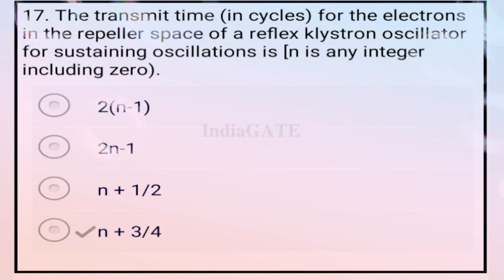Next question. The transit time in a cycle for an electron in the repeller space of the reflex klystron oscillator for sustained oscillation is n plus 3/4, where n is an integer including 0. So option D is your correct answer.